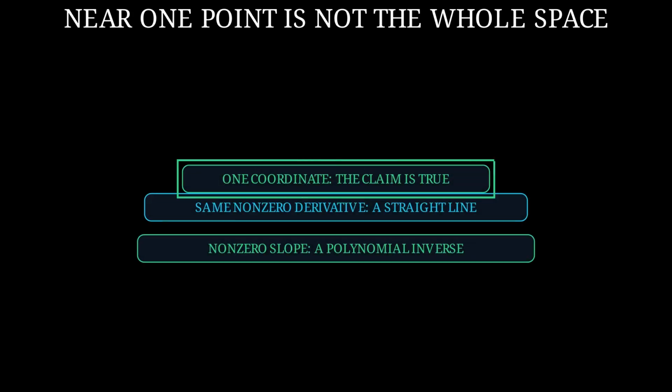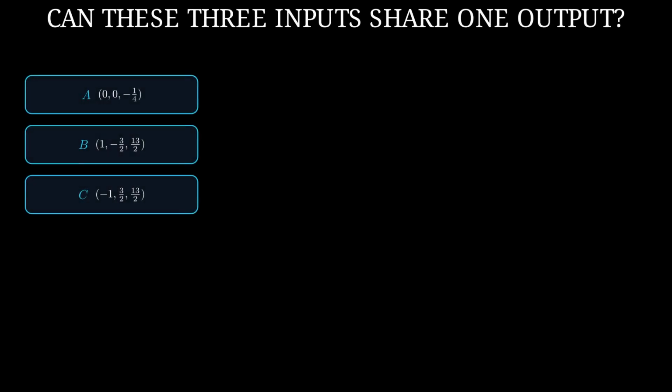With one coordinate, the claim is true. A polynomial with the same non-zero derivative everywhere must be a straight line with non-zero slope. Its inverse is another straight-line polynomial. The mystery begins when changing one input can affect several outputs. Now we can ask the real question.